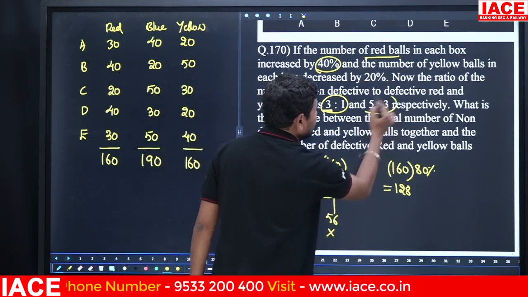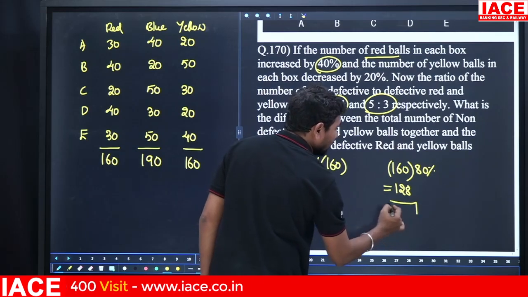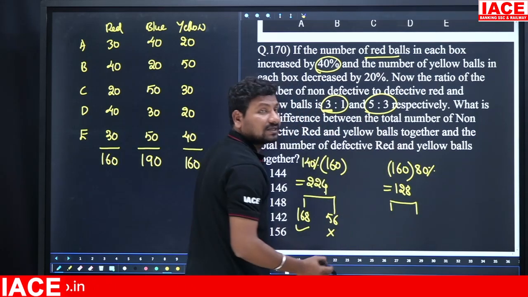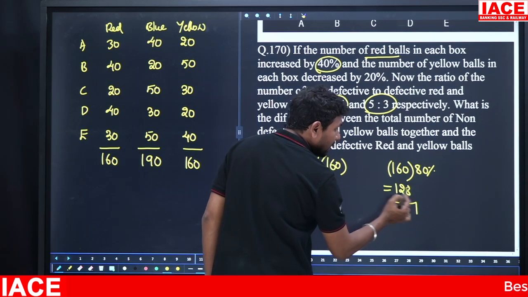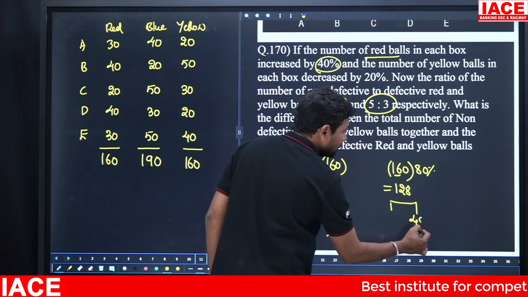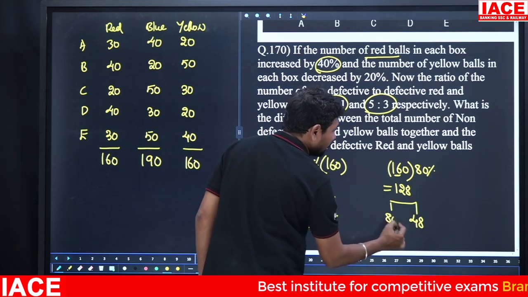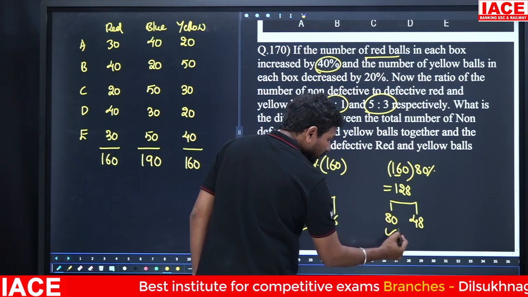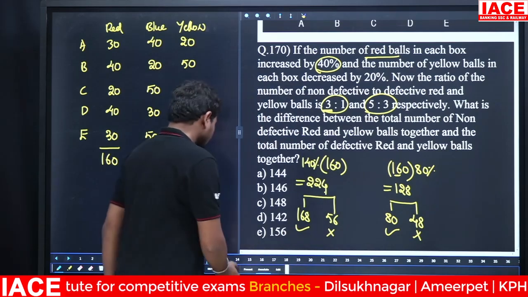As it is, we have to separate the ratio 5:3. 5 plus 3 is equal to how many parts? 8 parts. 8 parts is equal to 128, so 1 part is equal to how much? 16. 16 3s is 48 and 16 5s is 80. This is non-defective. This is the defective members.